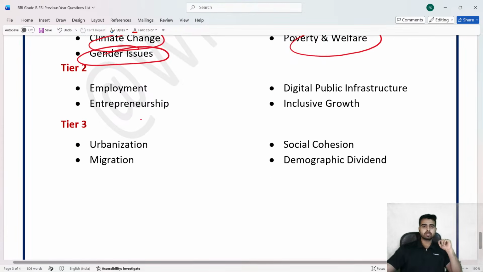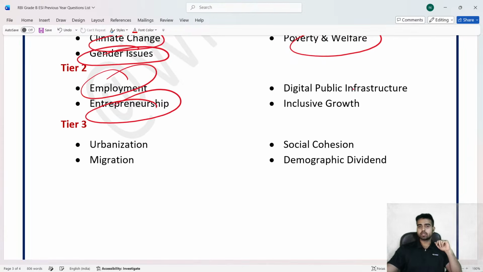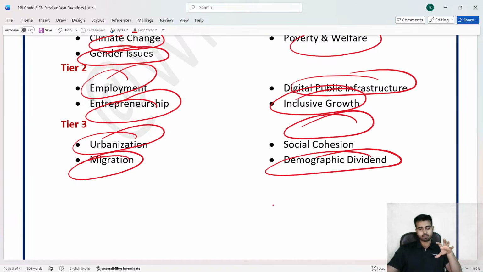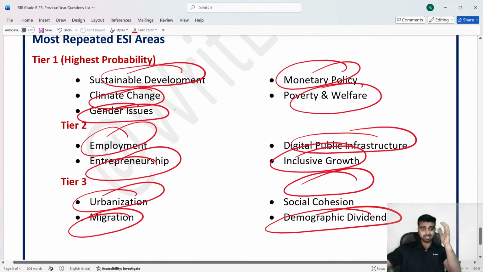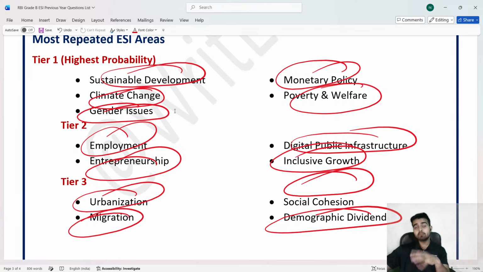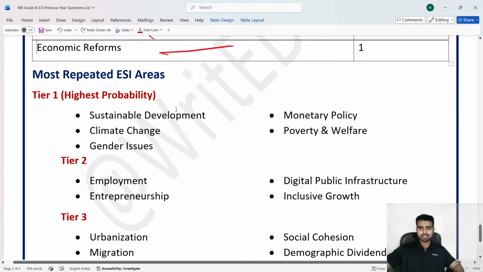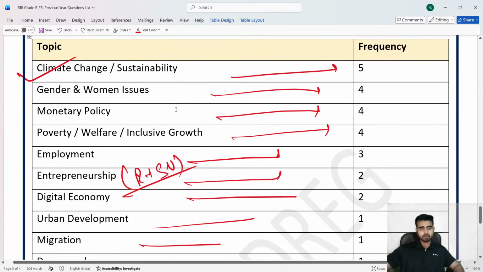Talking about the second tier of important topics: Employment, Entrepreneurship, Inclusive Growth, Digital Public Infrastructure. In the third tier: Migration, Urbanization, Social Cohesion and the Demographic Dividend. Did you understand? These three different tiers of topics, we have arranged on the basis of their importance. Okay, if any one of you wants to practice answer writing, then you must be practicing